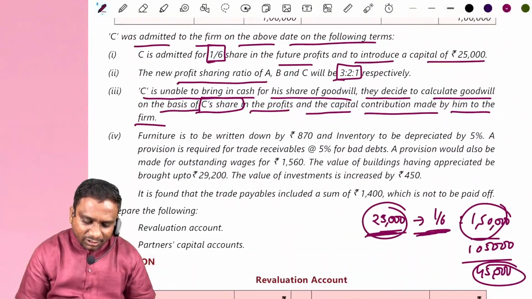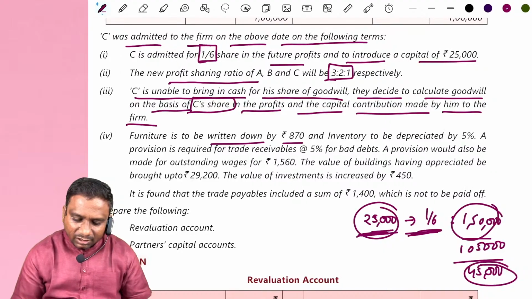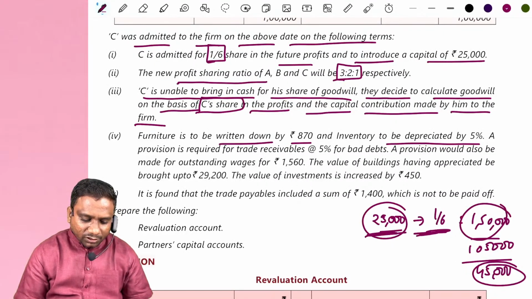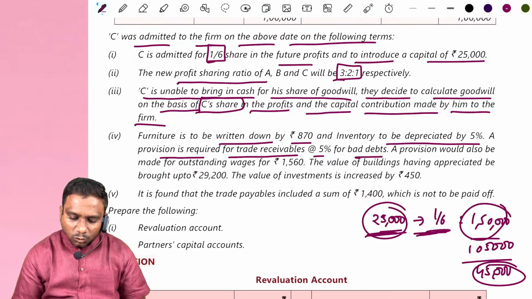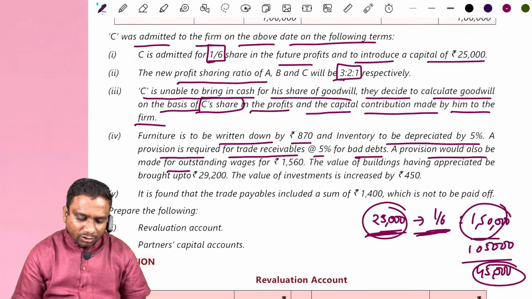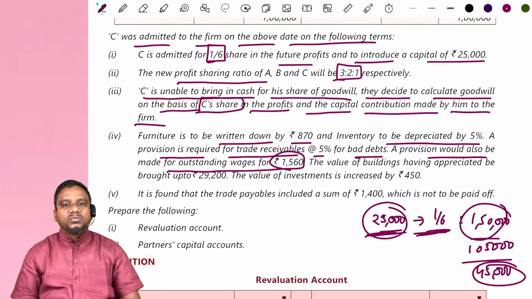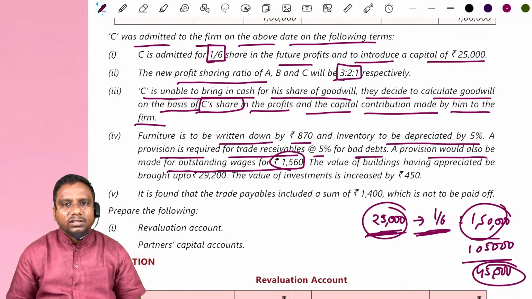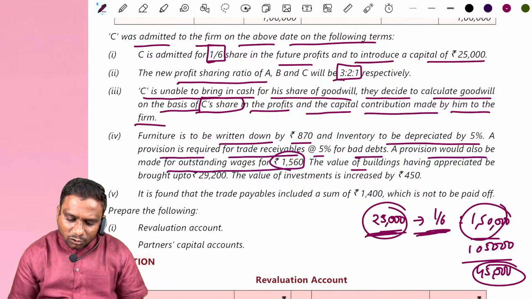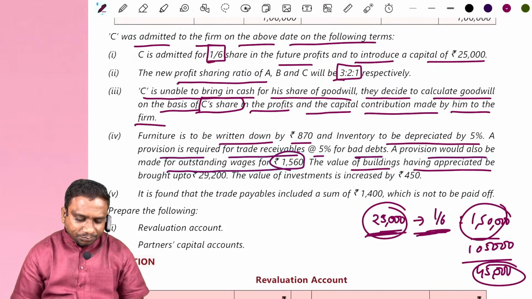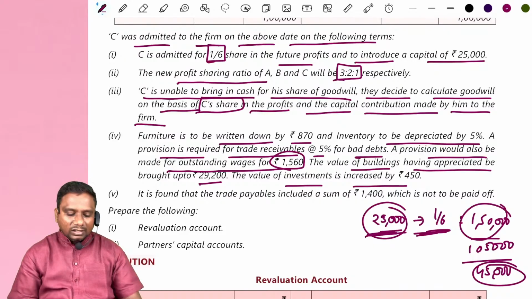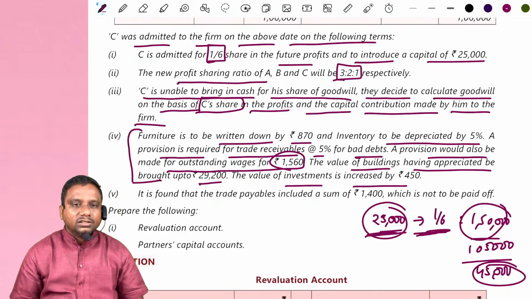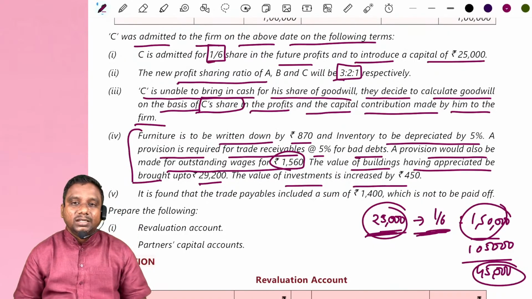Next one. Furniture is to be written down by 870. Inventory to be depreciated by 5%. A provision is required for trade receivables at 5% for bad debts. A provision would also be made for outstanding wages of 1560. There might be some wages outstanding, for that we have to create a provision. The value of building having appreciated to be brought up to 29,200. The value of investments is increased by 450. The fourth point is nothing but revaluation of assets and liabilities.